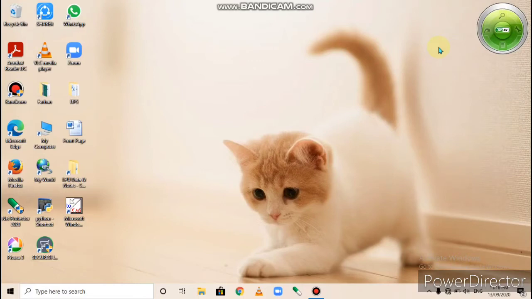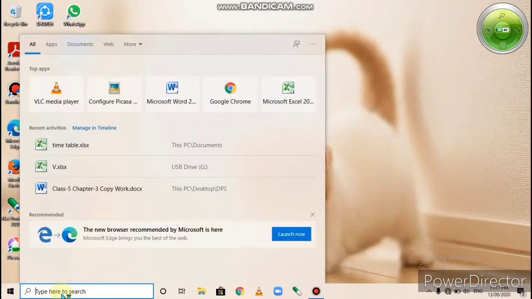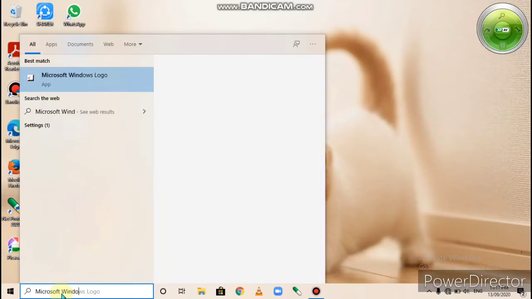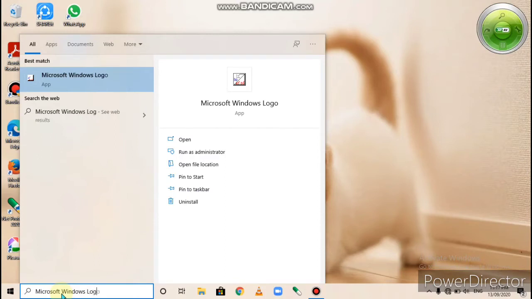So open page number 83. Starting MSW Logo. How do you start Logo? Step 1 is to click and type Microsoft Windows Logo in the search box next to the start button. This is the start button, and next to it is the search box. In the search box, type Microsoft Windows Logo. This is the first step.